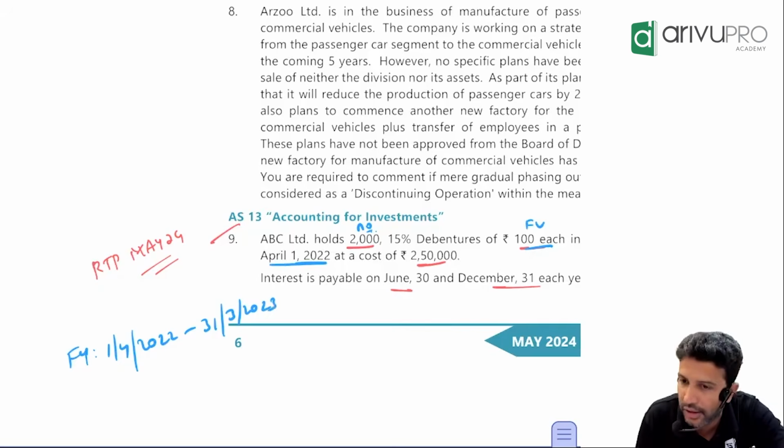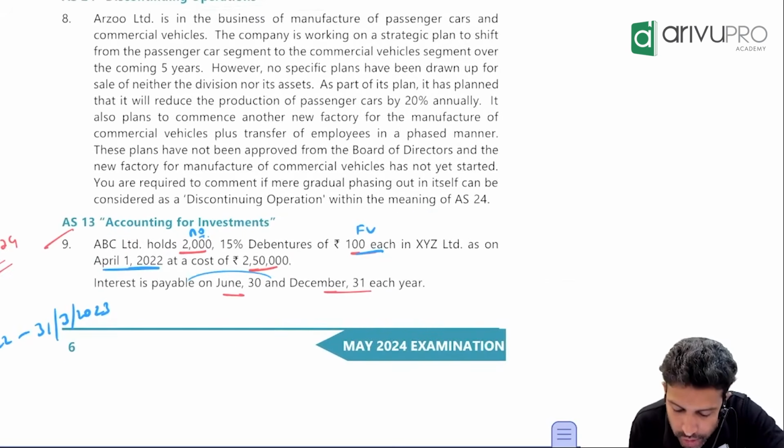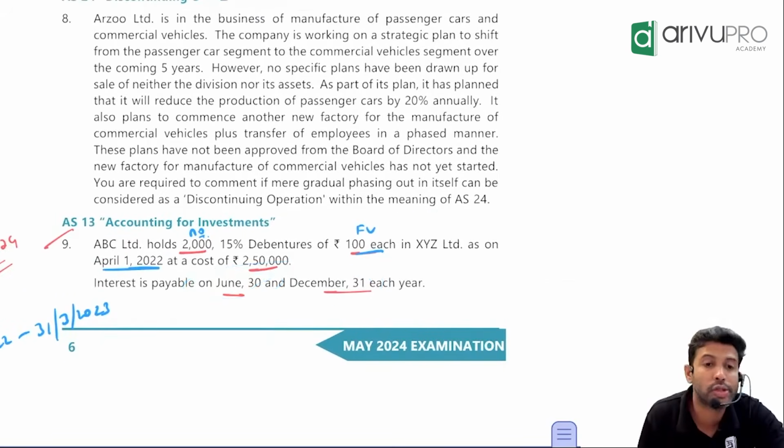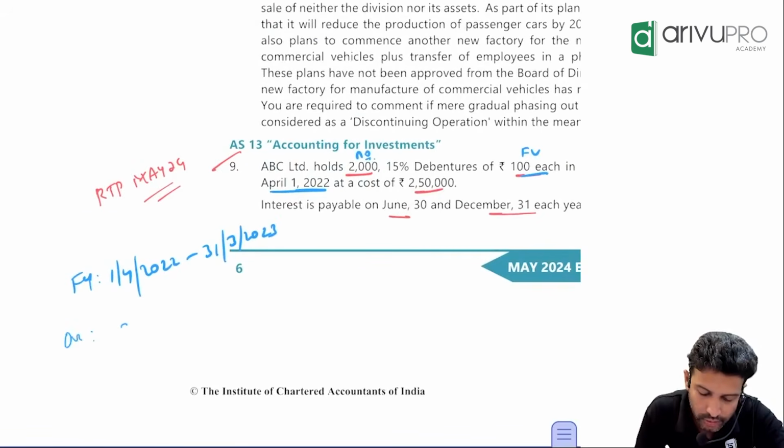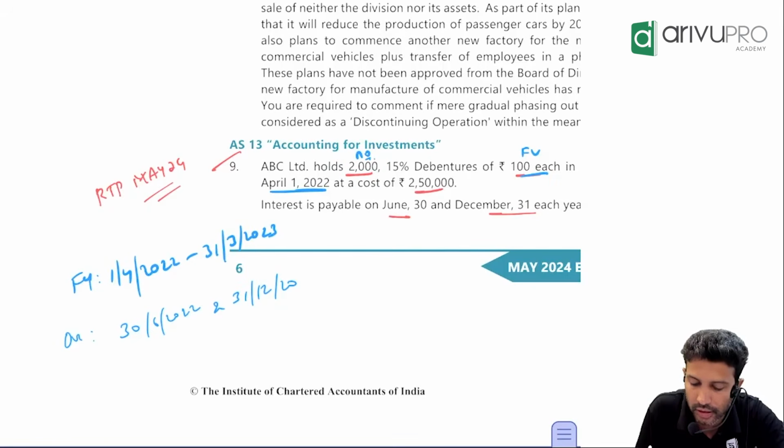That's our financial year. But look at the interest due date. June or December. This is the interest due date. On 30th June 2022, one time I will receive the interest. Next interest I will receive on 31st December 2022. Matching or mismatch? Is accrued interest there or not there? There. How many months? 3 months. Accrued interest will have an opening balance also. It will have a closing balance also.